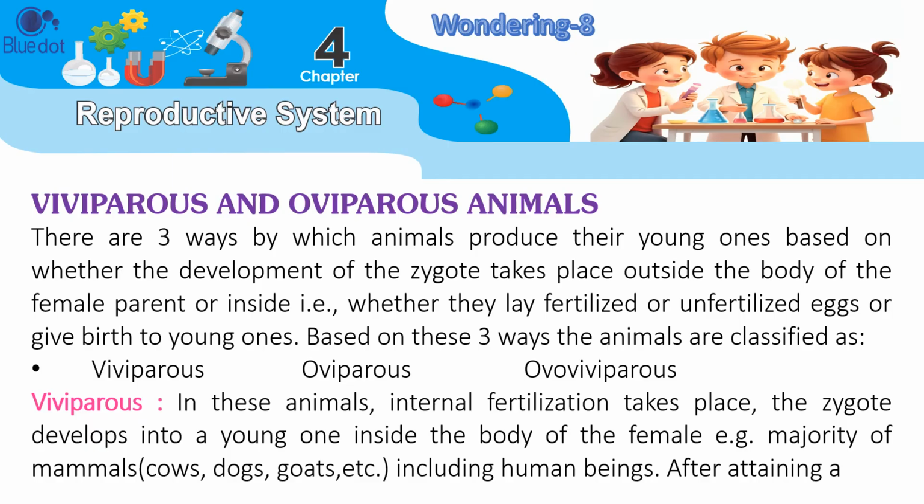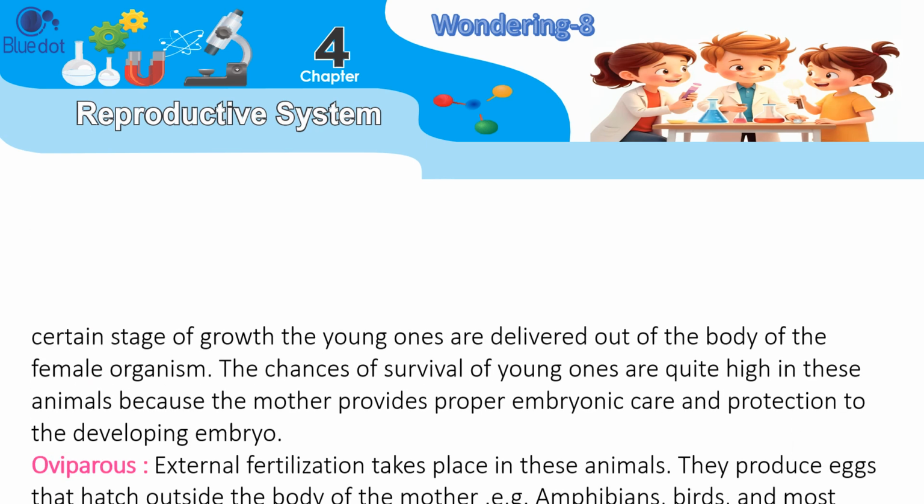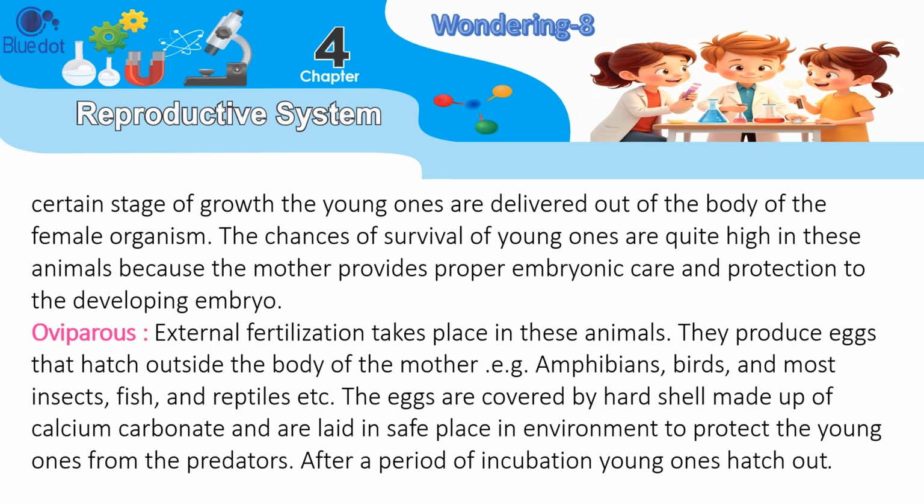Viviparous: in these animals, internal fertilization takes place, and the zygote develops into a young one inside the body of the female, e.g., the majority of mammals, cows, dogs, goats, etc., including human beings. After attaining a certain stage of growth, the young ones are delivered out of the body of the female organism. The chances of survival of young ones are quite high in these animals because the mother provides proper embryonic care and protection to the developing embryo.